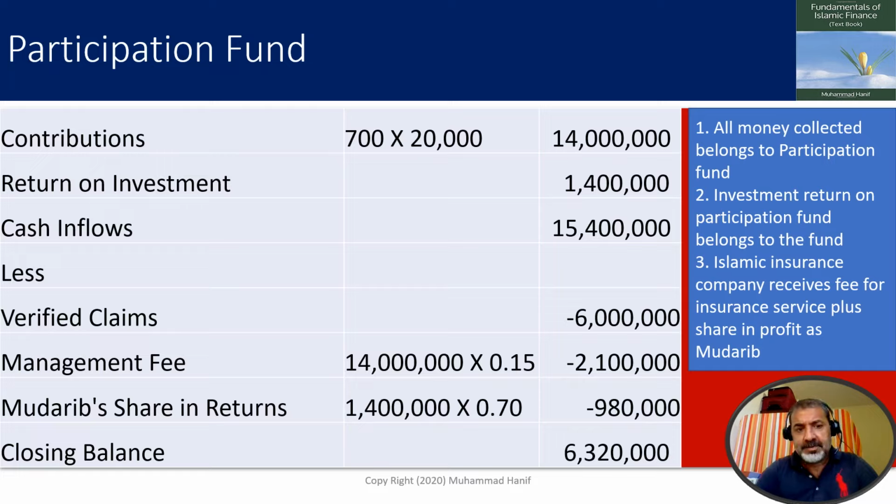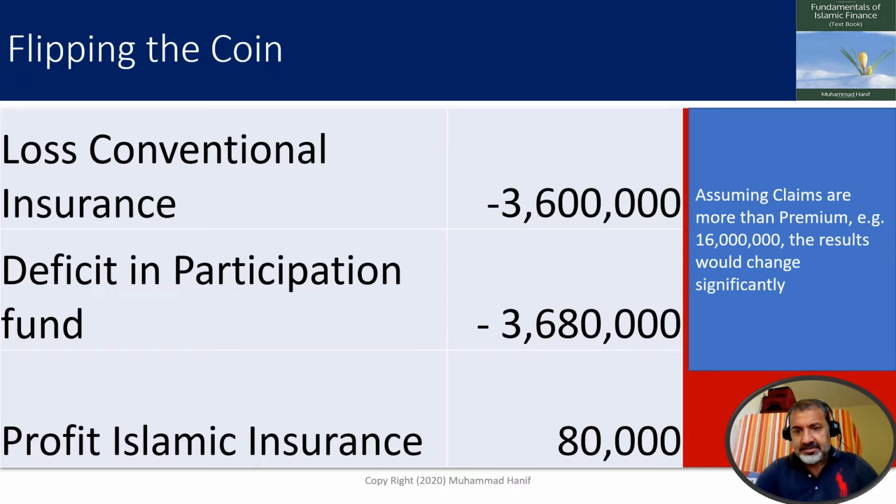Number two, you pay the management fee to Islamic insurance company, which is 2.1 million. You pay the mudarib's share in returns on investment, which is 980,000. So the closing balance of participation fund is 6,320,000.